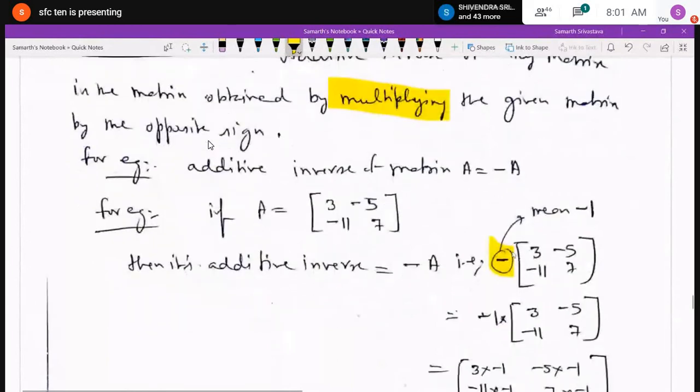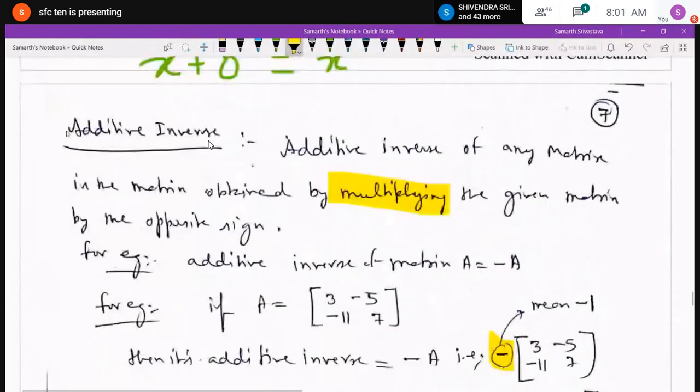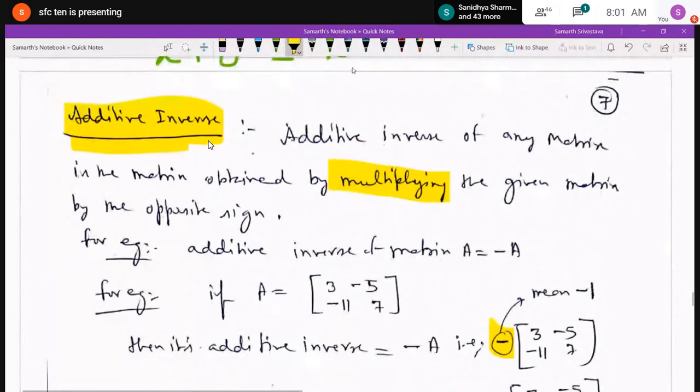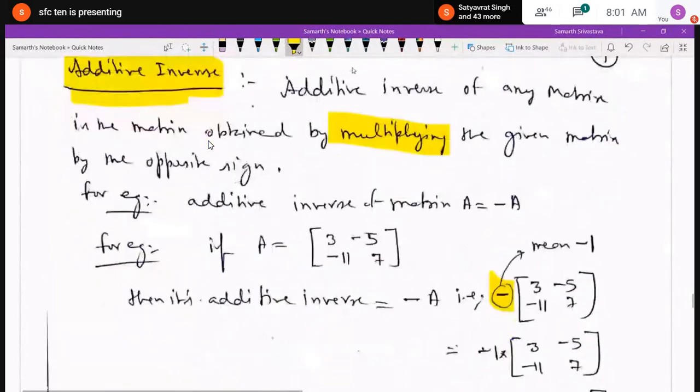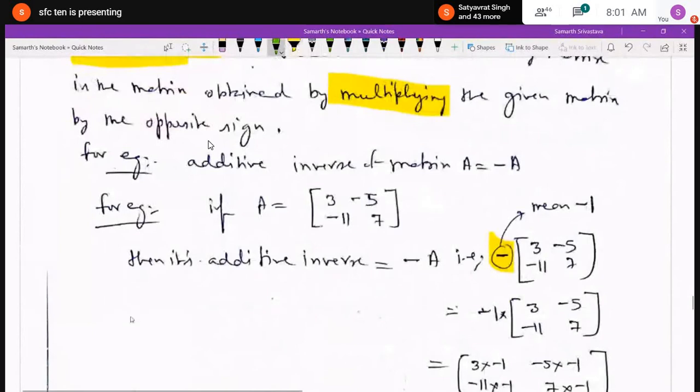Additive inverse. You have read in the previous classes also, boys, that if suppose any real number is 2, what should be added to 2 in order to bring it to 0? In 2, you are adding minus 2, the same number with the opposite sign. So when you add them, you will get the result 0. So over here, if you add A and minus A, the result will be 0.